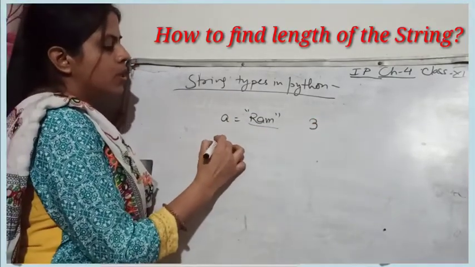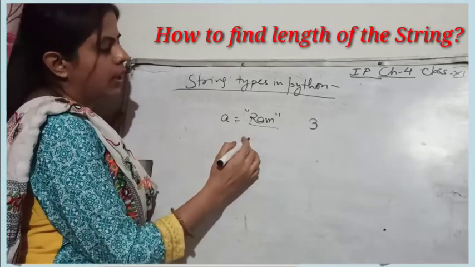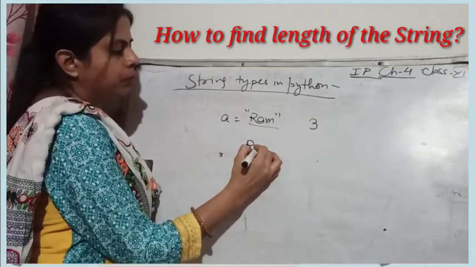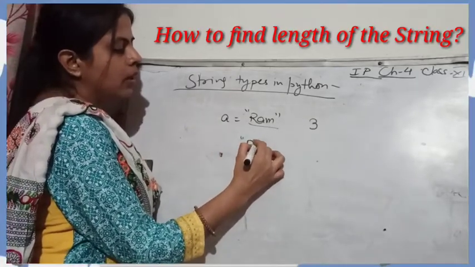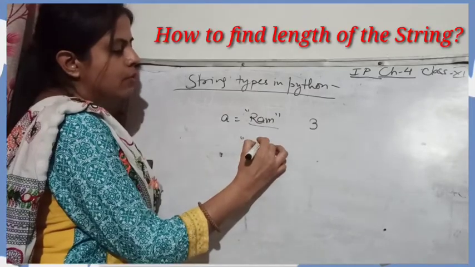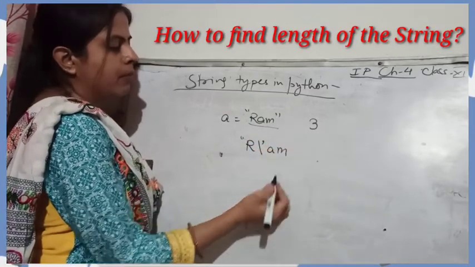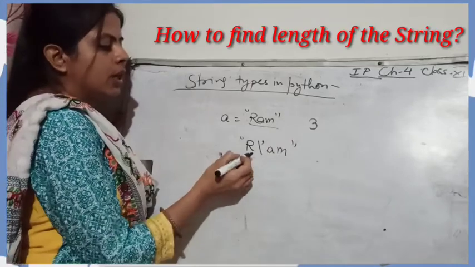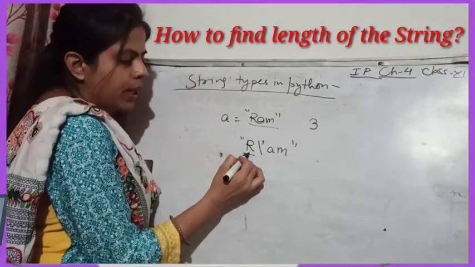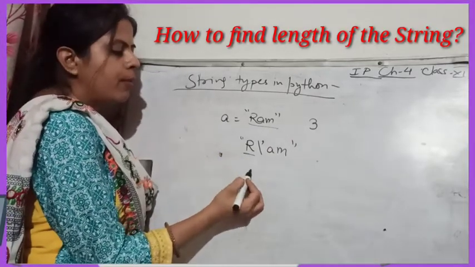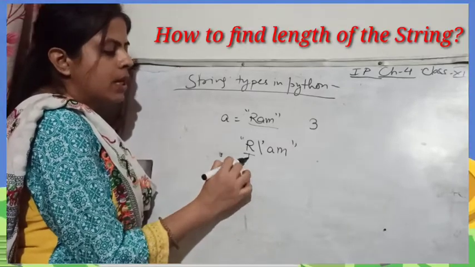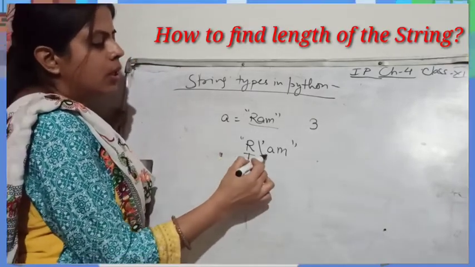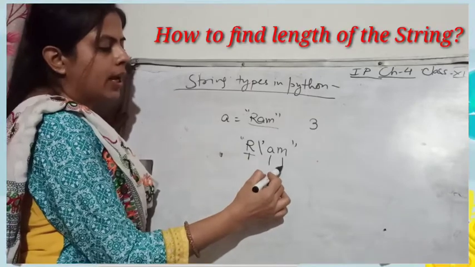Now suppose I have written here R and this backslash supposed to be as AM. So here you can see that this particular alphabet will take 1 byte of space. So it is 1 character, this is 2 character, this is 3 character.